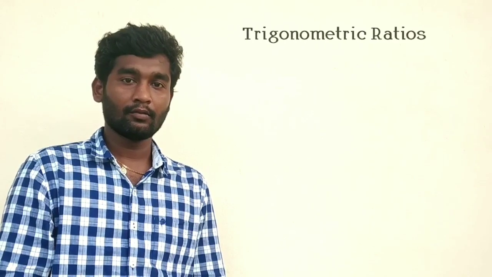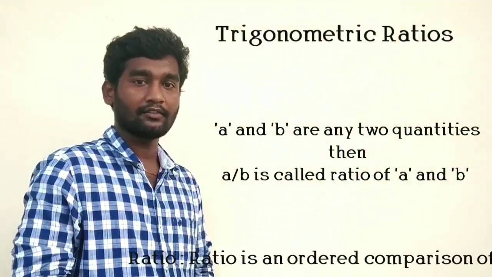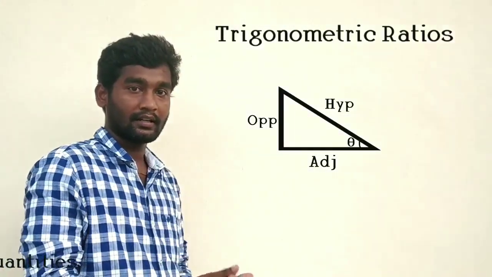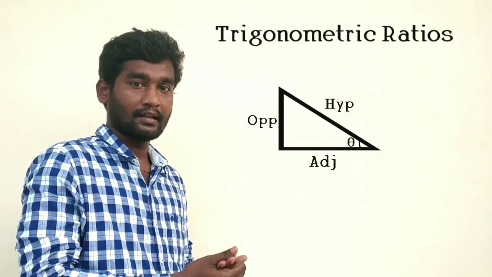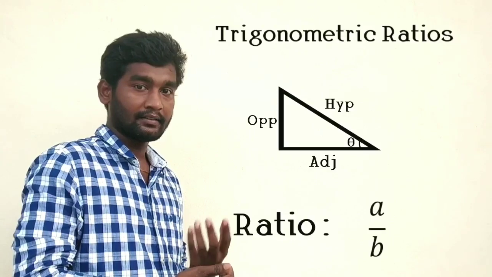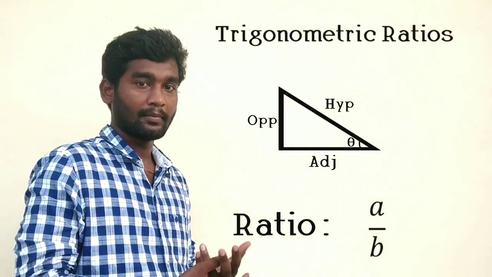Trigonometric ratios. What is the meaning of a ratio? Ratio is nothing but an ordered comparison of two quantities. Now here we have discussed three sides. Now we have to take only two quantities. From three sides we are taking only two quantities. We will get ratios. How many ratios we will get?